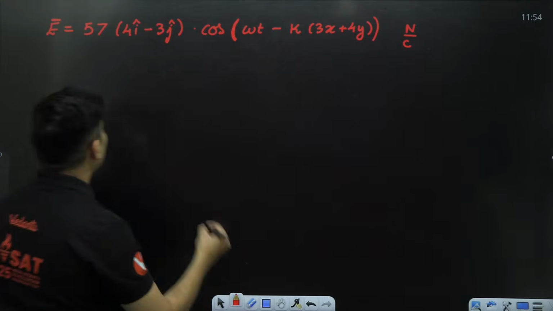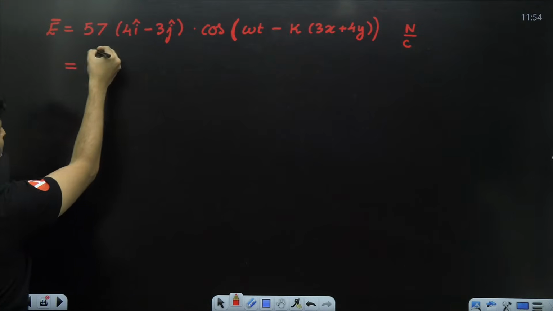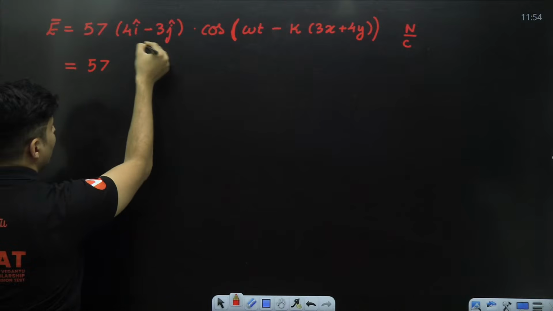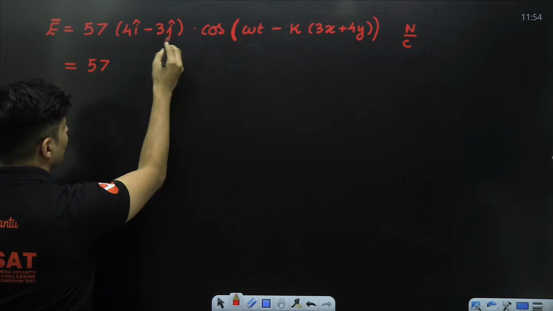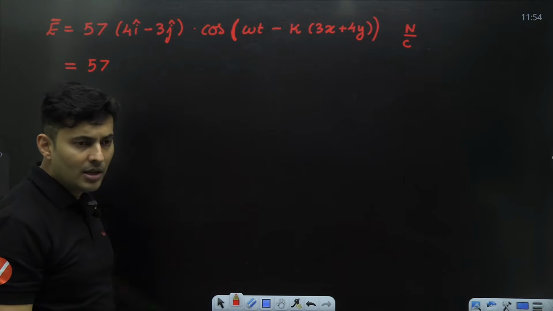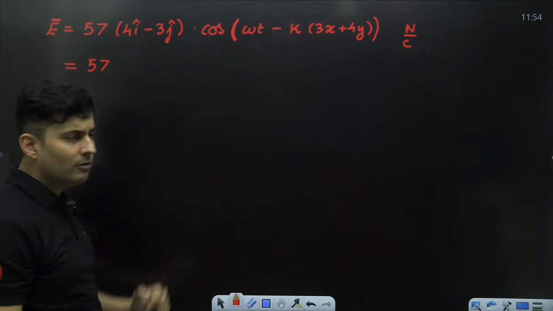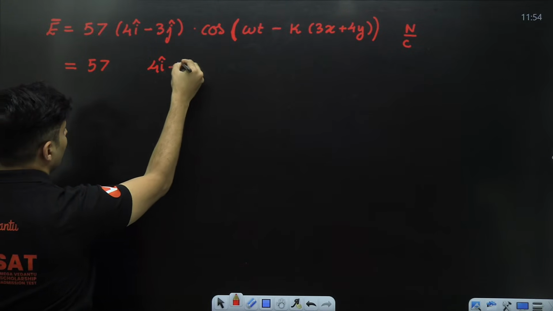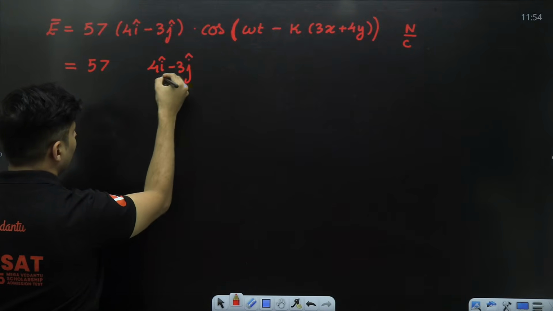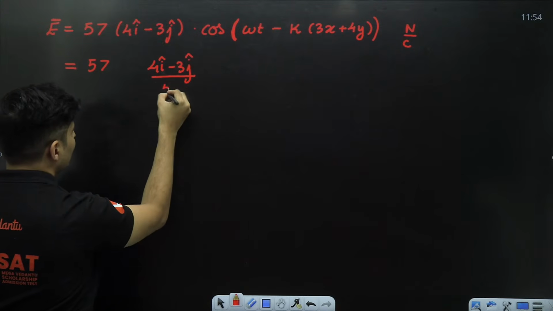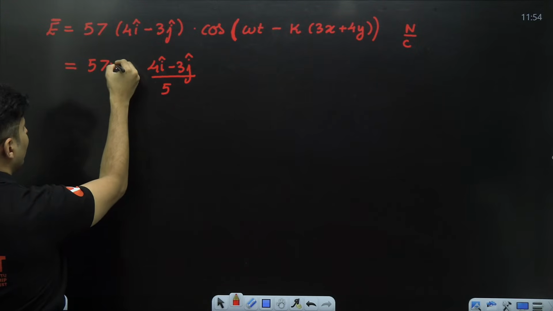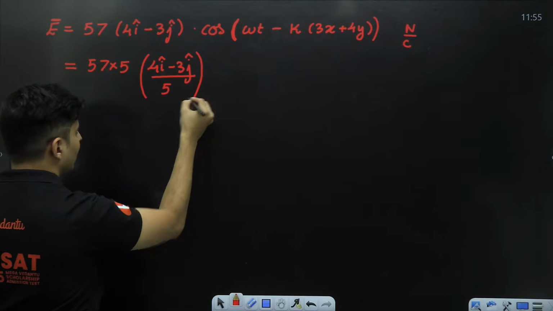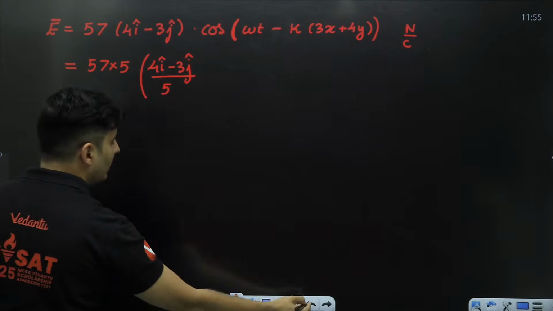Now I'll tell you what we can do. Let's write it down in unit vector form. This will be 57. The magnitude of this vector is 5: 4 square plus 3 square is 25, so root of 25 is 5. So make it into a unit vector: 4 I cap minus 3 J cap divided by its magnitude, which is 5, and to preserve the equality, multiplied by 5. Now this particular vector itself is a unit vector.